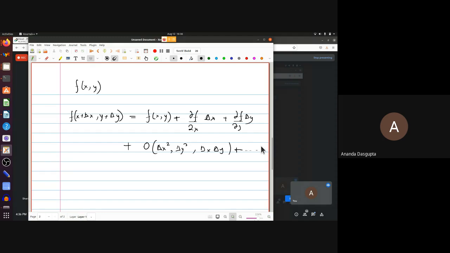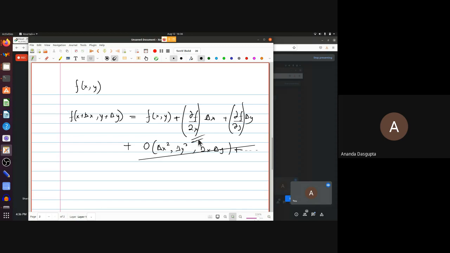So once again, if you're doing the linear approximation, you just drop all terms beyond these. That would be exact for a linear circuit. For a non-linear circuit, this would be an approximation which is valid as long as delta x and delta y are small.